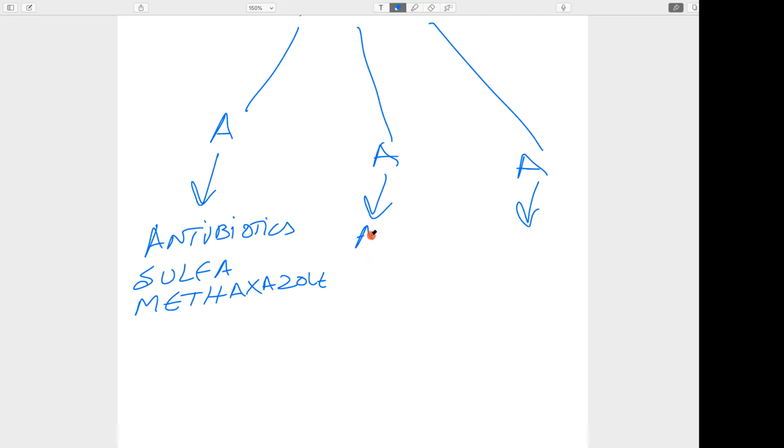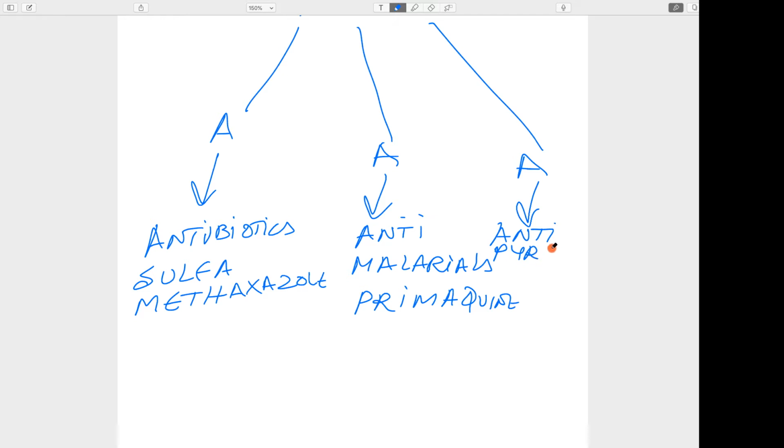Then antimalarials, that is primaquine. Then antipyretics, acetanilide.